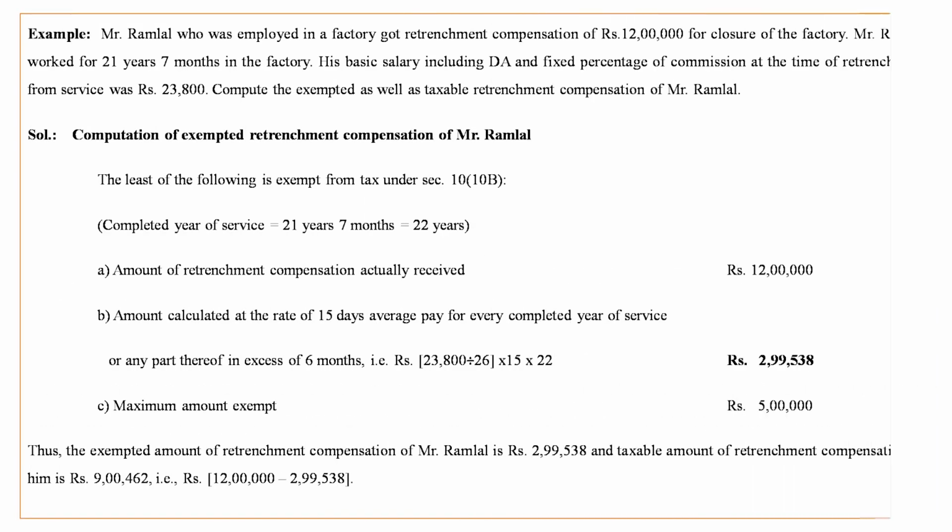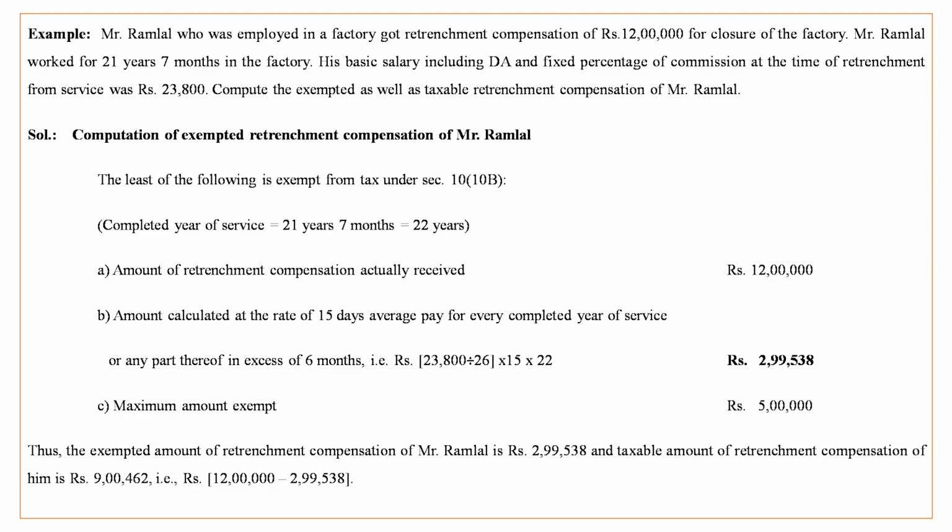Mr. Ramlal, who was employed in a factory, got retrenchment compensation of 12 lakh for closure of the factory. Mr. Ramlal worked for 21 years 7 months, actually rounded off to 22 years. Basic salary, DA and commission taken together 23,800. Compute the exempted amount of retrenchment compensation and taxable portion of Mr. Ramlal. Computation under section 10(10B).